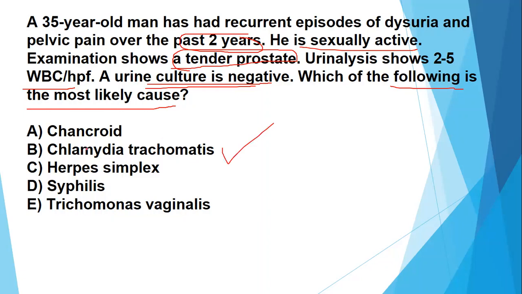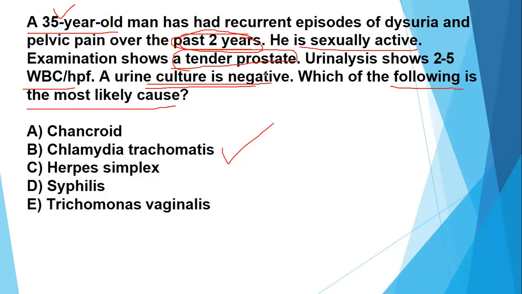So why option B is correct and why the rest of the options are incorrect? So first of all, this patient is sexually active and he's a young person, right? So this patient is having chronic prostatitis because the history is for 2 years. So this patient is having chronic prostatitis, and we have to identify the microorganism on the basis of the age of the person who is having the prostatitis.